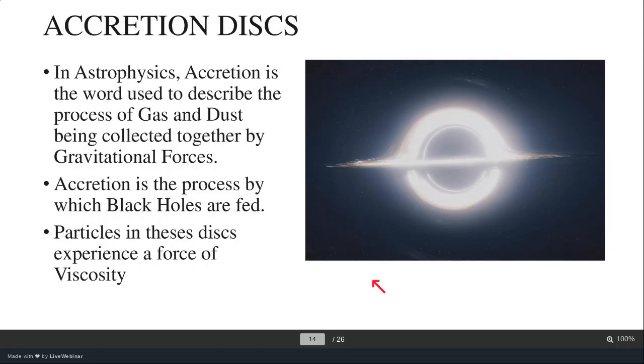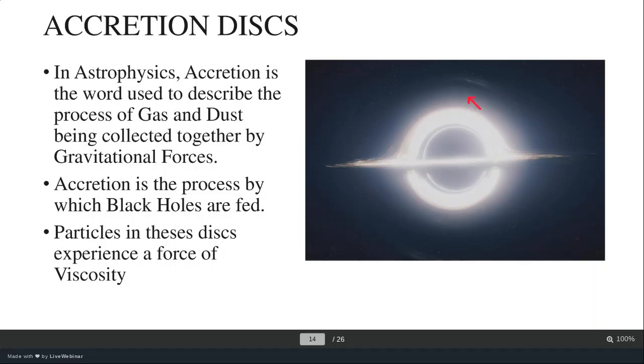Particles in these disks experience a force of viscosity. So what happens in these accretion disks is that a matter particle falling towards the black hole does not go through the event horizon straight away. Initially it moves around in the accretion disk and eventually it starts falling inner and inner, and after a certain amount of time it passes the event horizon and is lost forever. So understanding accretion disks is really important to understand black holes. And in order to spot a black hole, you need to spot its accretion disk because it is the only glowing thing that you will see around a black hole.